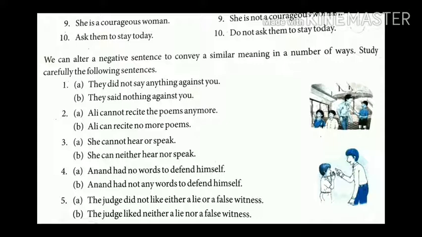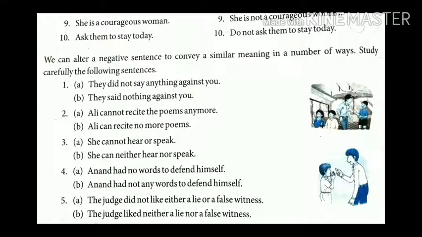Okay students. Second one, Ali cannot recite the poems anymore. Ali can recite no more poems. So students, this way we can alter the negative sentence so that the similar meaning remains. Okay students. Third one is she cannot hear or speak. She can neither hear nor speak. All these sentences contain the same meaning. Either I write A or I write this B sentence.